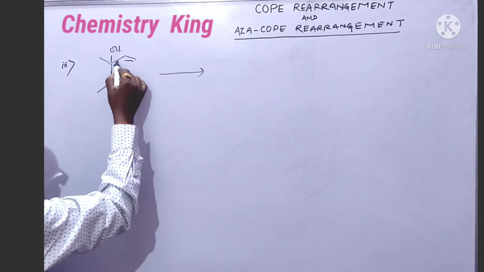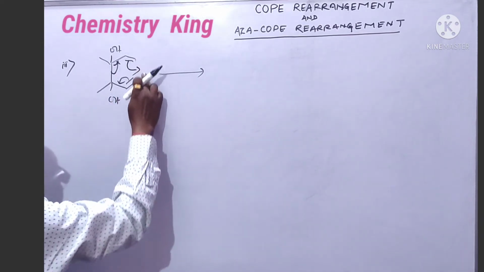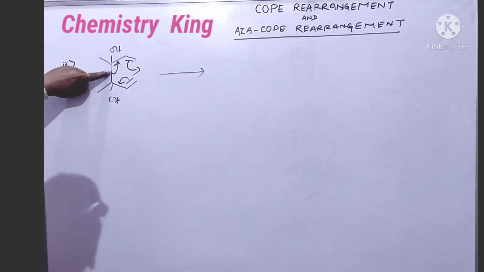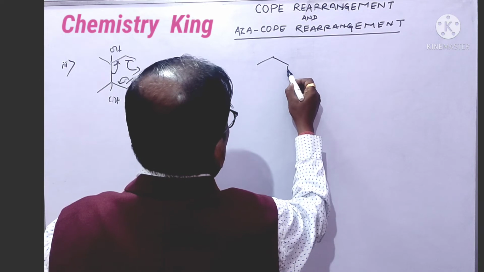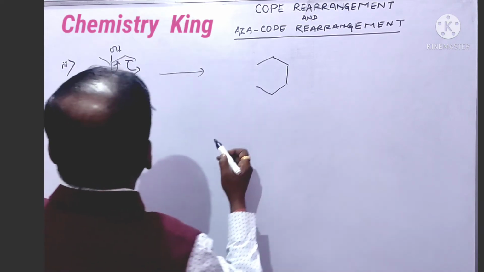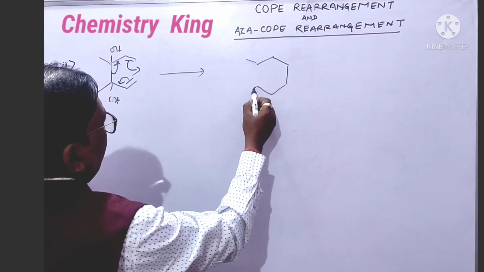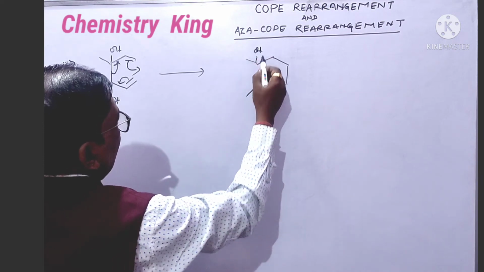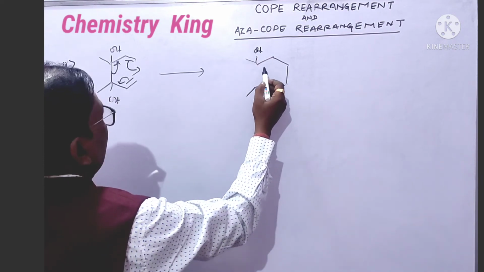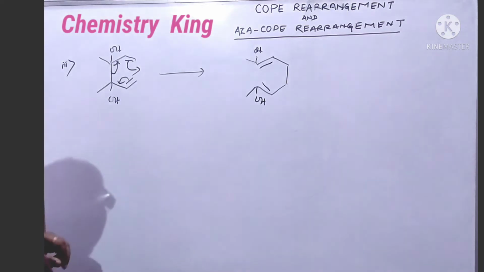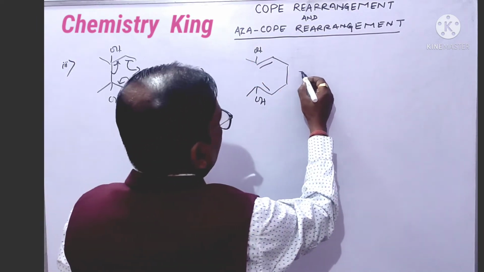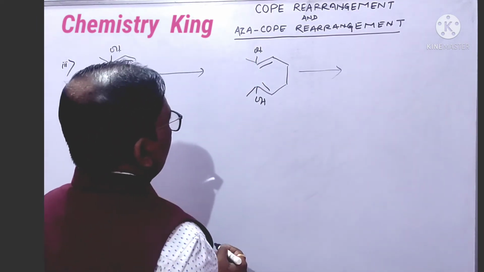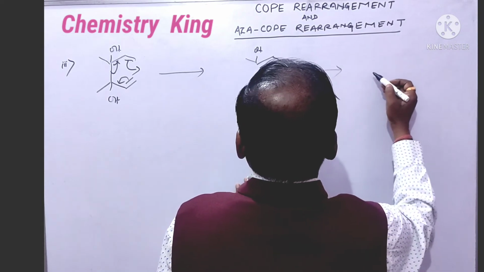It will come here, here, and here, means a new sigma bond is formed and this bond will be no more. So you are going to get this one, this OH here, OH here, double bond here, double bond here. It has two enolic forms, this and this. So it will tautomerize, giving rise to the keto form.